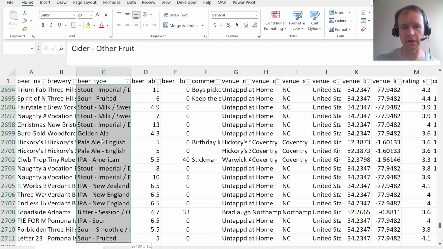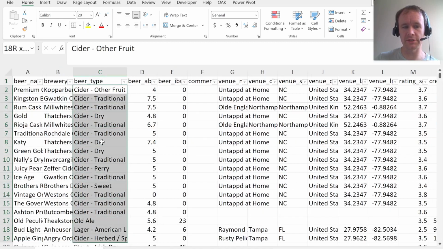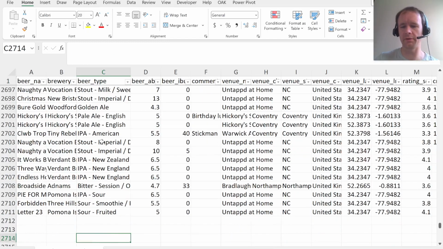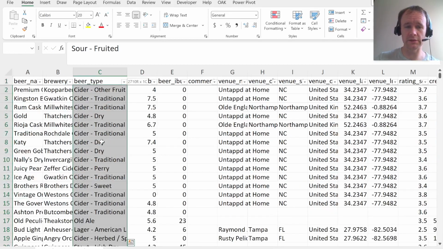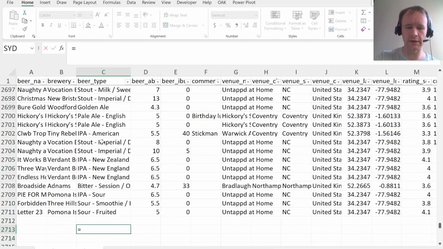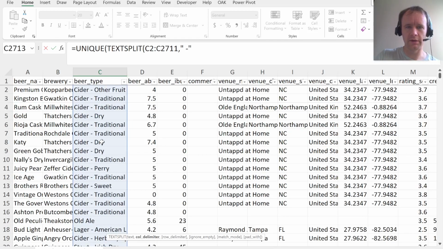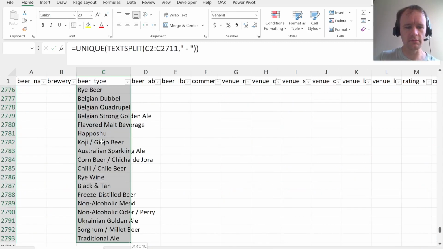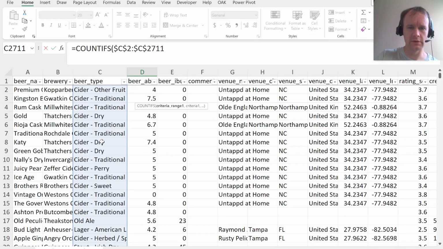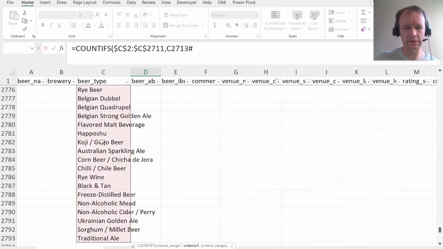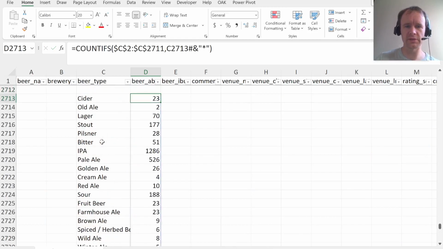So this setup is not pivot friendly. Like you couldn't, for example, look at the average of cider in any easy way in a pivot table. Probably someone who knows more about pivot tables than me will say I'm wrong about that, but anyway. So what could you do? Well, you could go text to columns and split it up into main category, subcategory, or you could do it a little more directly with this. You can just say text split of this by that. So those are the unique categories, and then you could say something like count ifs this, where this is that, and star just means it starts with that.